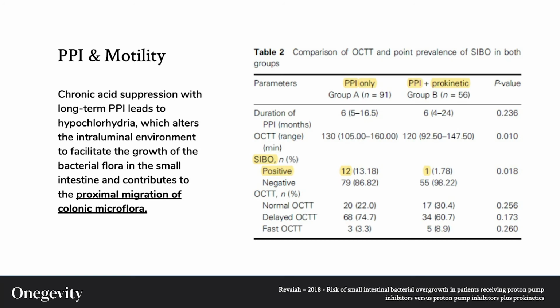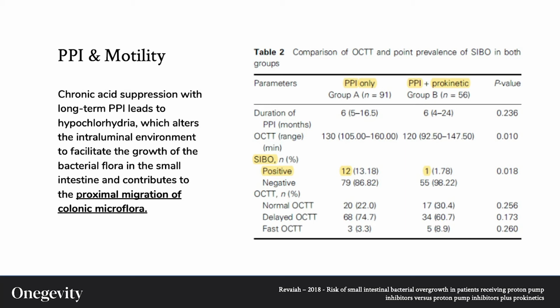In this paper, once again, we see our two concepts, HCl suppression and motility. If you look at table 2, you'll see highlighted that significantly more subjects who tested positive for SIBO were on acid-suppressing PPIs as compared to their counterparts who are on a PPI plus a prokinetic. A prokinetic is something that speeds up that motility. One point to take away is that even with PPI use, increased motility can improve outcomes on its own.